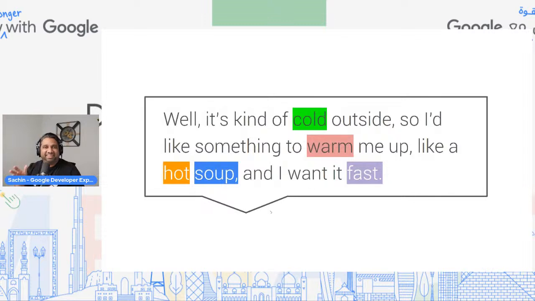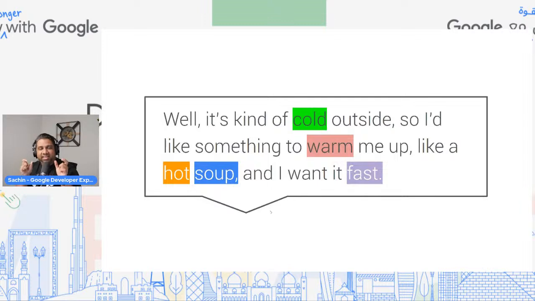So if you're good at regular expressions, great. But imagine writing a regular expression to extract the information or make sense of this. Why? Because let's look at this. The person says it's kind of cold outside. So he's not talking about the food, nothing to do with the food. He's just generally talking about the weather. And he says, so I'd like something to warm me up. Again, warm me up has nothing to do with the actual food as such. He's giving the context on why he needs something hot. So he says, a hot soup, and I want it fast.